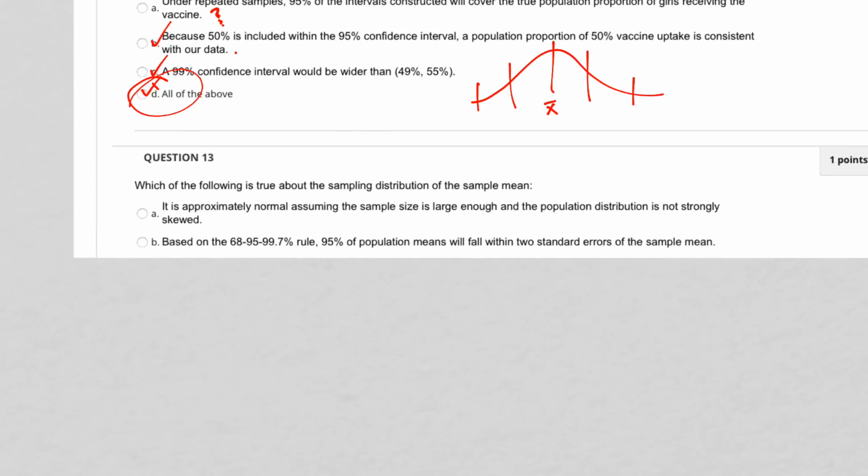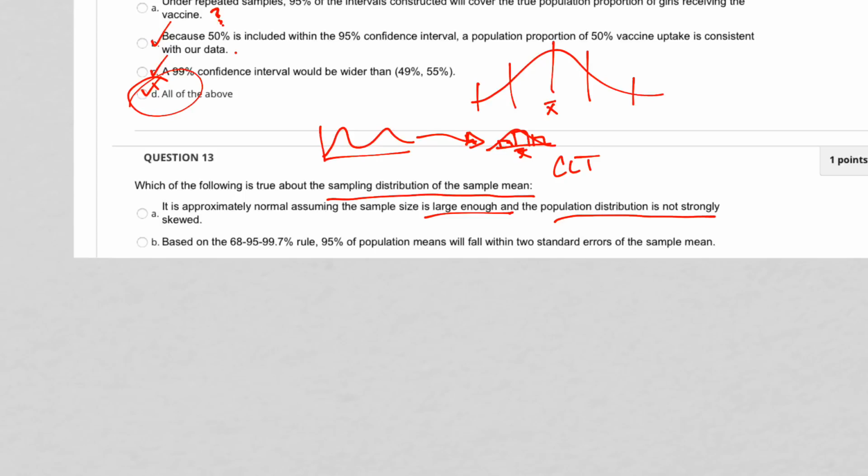All right. Next one. Which of the following is true about the sampling distribution of the sample mean? The central limit theorem says that it doesn't matter what my population distribution is like. If my sampling is nice and random, then the means of all those samples will be normally distributed around a mean. Is it approximately normal, assuming the sample size is large enough? Yes. And the population distribution is not strongly skewed? Yes. So that is your answer.